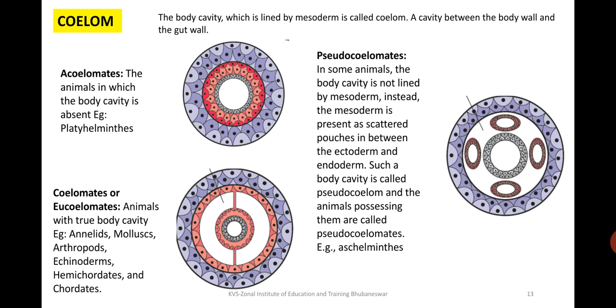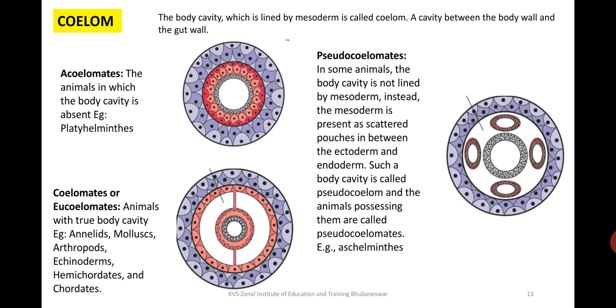Another criterion for classifying organisms is the formation of coelom. What is a coelom? A coelom is a body cavity lined by mesoderm, and it is a cavity between the body wall and the gut wall. If you see a cross section of a particular body, you will find the outer skin or the outer ectoderm, and then you will find the endoderm, but in between there is an empty space or cavity that is called coelom.